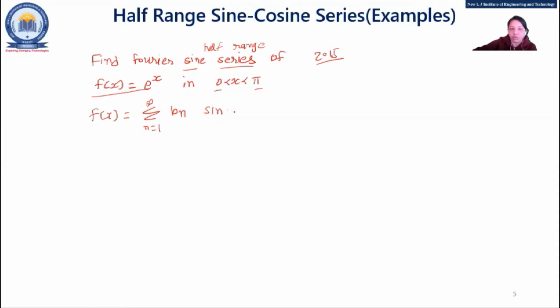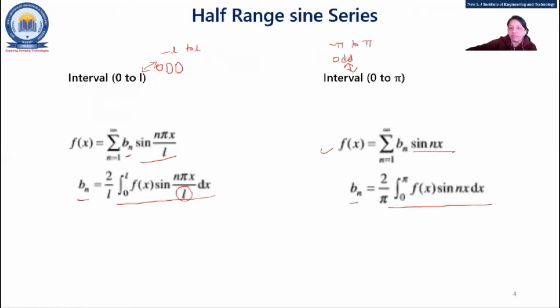So f(x) equal to sigma n equal to 1 to infinity bn sin nx. So just remember, when there is a sine series, that is the odd concept, and when there is a cosine series, you need to follow the even concept, right?